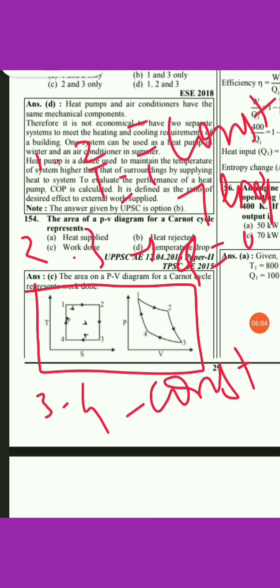At one side there will be constant temperature heat addition, where heat is supplied, and at the other side there will be constant temperature heat rejection, in process 3 to 4. And 4 to 1 is the isentropic process. So this is the Carnot cycle on the PV diagram. Okay, so here option C will be the right answer.